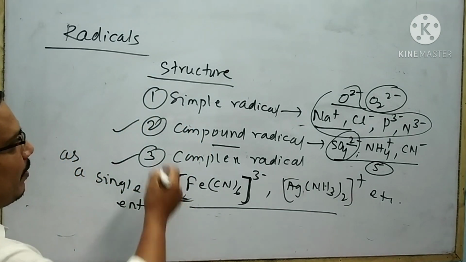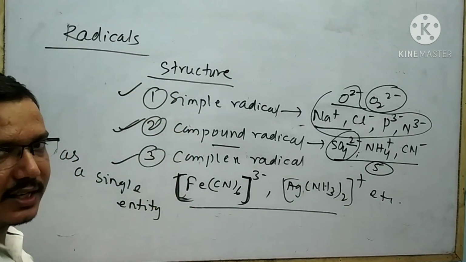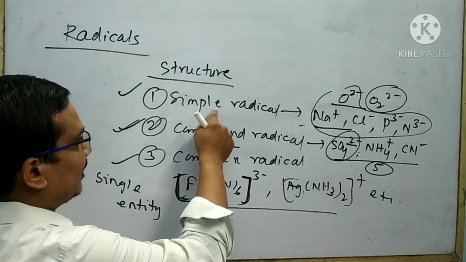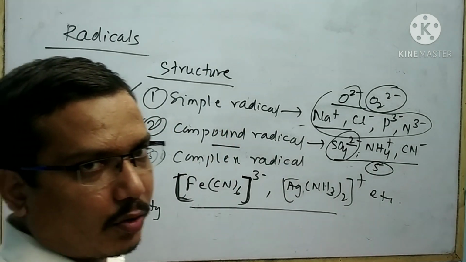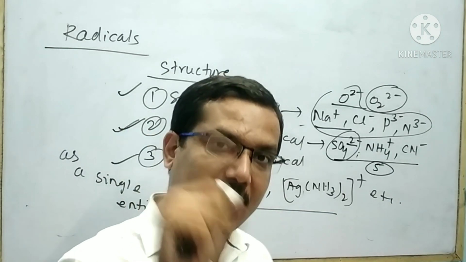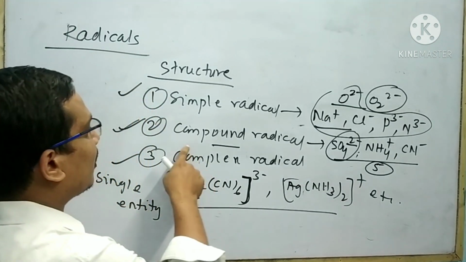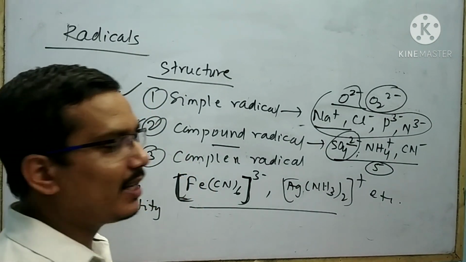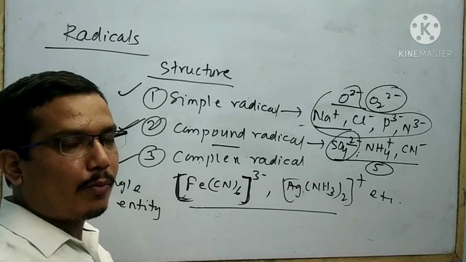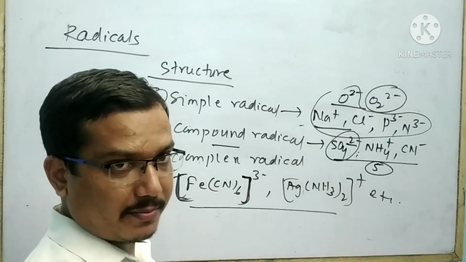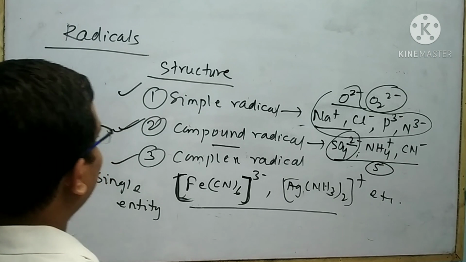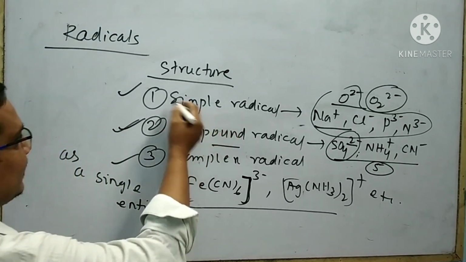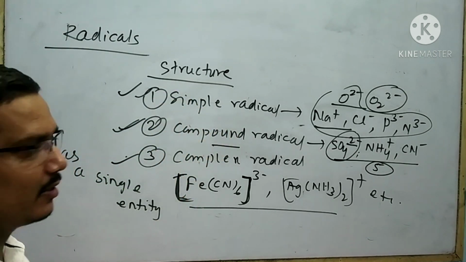If I want to think about the simple radical and compound radical, the simple radical is made by one or more atoms of the same kind of element, but on the other hand, compound radical is made by two or more atoms of different elements. Similarly, you can think about the difference between simple radical and complex radical.